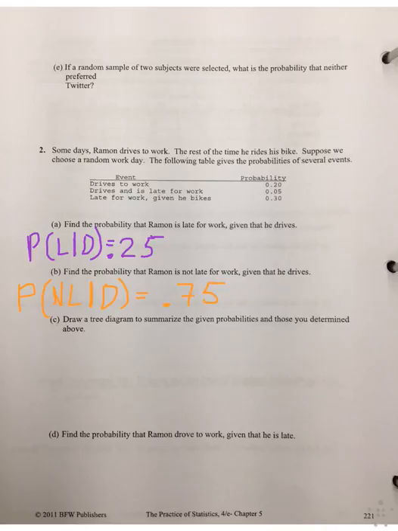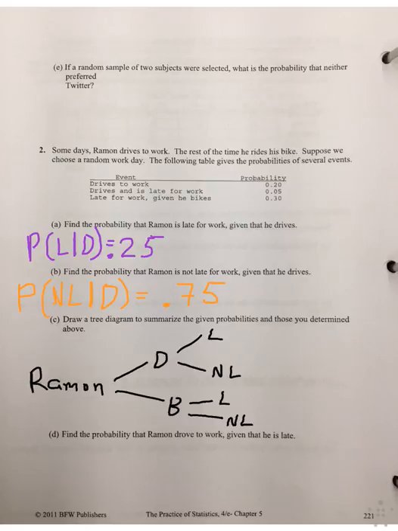It's useful that we found those probabilities because the next thing we have to do is draw a tree diagram. So I'm just going to sketch the full tree diagram first, and then we'll fill in the probabilities. And of course you can see that out of all the times Ramon goes to work, we can break it into the times he drives and the times he bikes, and then from those into late and not late for each one.